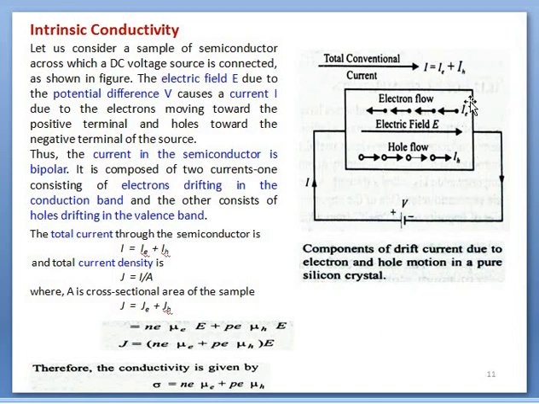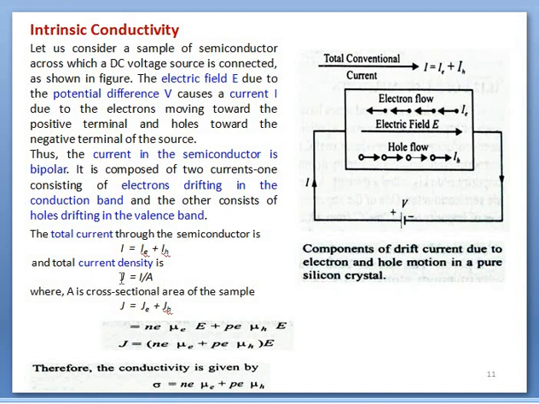As a result, a resultant current flows in the external circuit, equal to I_e plus I_h. So the total current when a potential is applied on a semiconductor is the sum of the current due to electrons and the current due to holes.